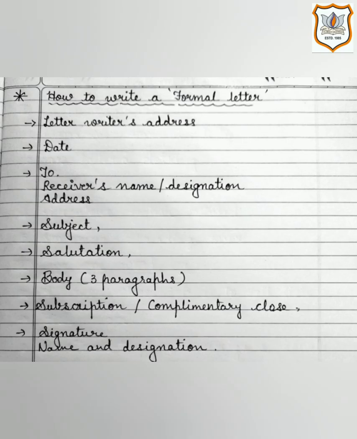First of all, you will write down writer's address. Then leave a line, date. After that, you will again leave the line and write the receiver's name, designation and address. After that, subject. After the subject is over, you will give the salutation. After salutation, the body, which is of 3 paragraphs. After these paragraphs are over, you will give the subscription or complimentary clause. At the end, you will do the signature and name and designation. Learn in detail by the example.